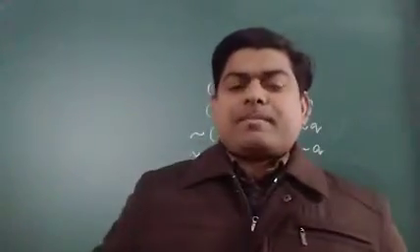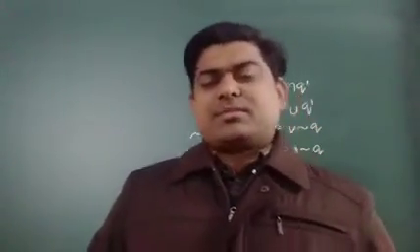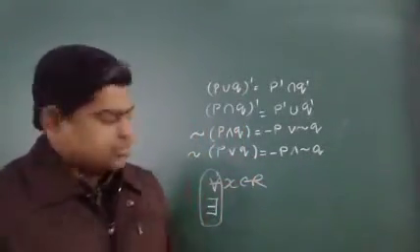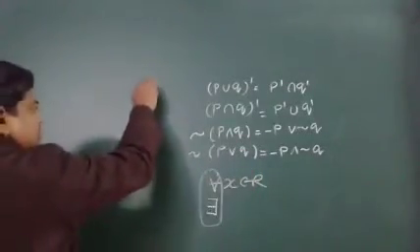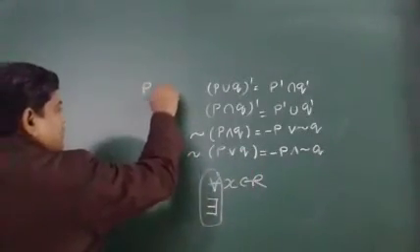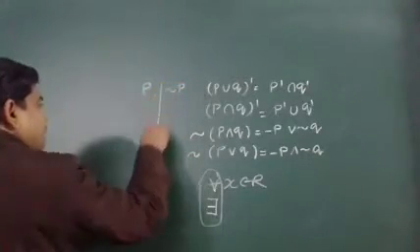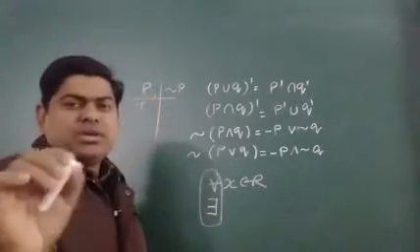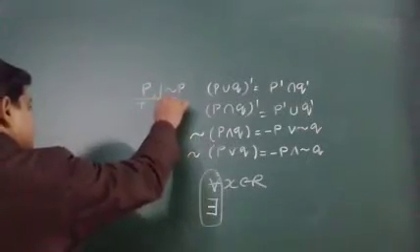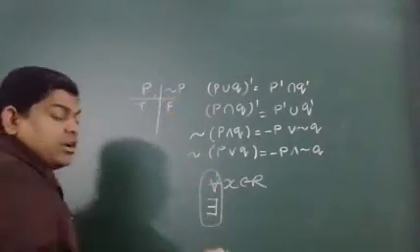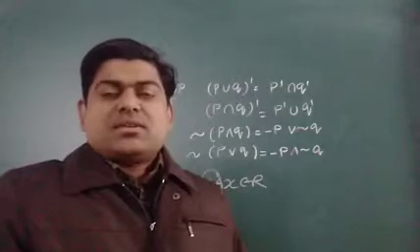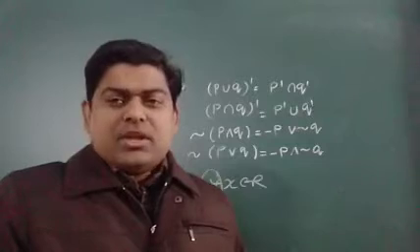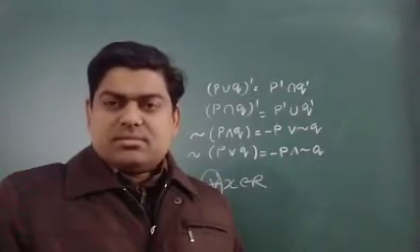Suppose I have one statement, represented by P. The negation of this statement will be represented by minus P. Now I want to tell you, if P is true, the truth value of P is T. So the truth value of the negation of P will be F. Why did I write like that? I said root 2 is an irrational number. Definitely the truth value of this will be T, because root 2 is an irrational number.